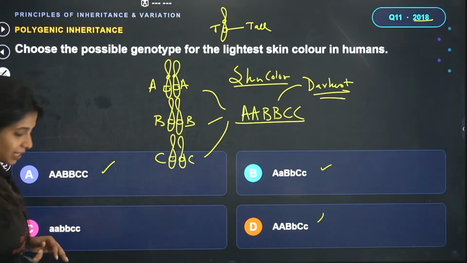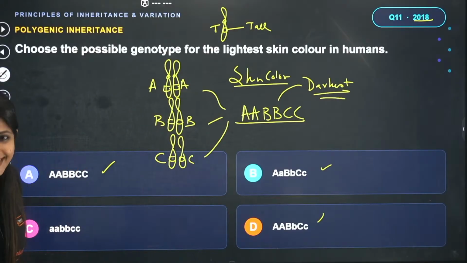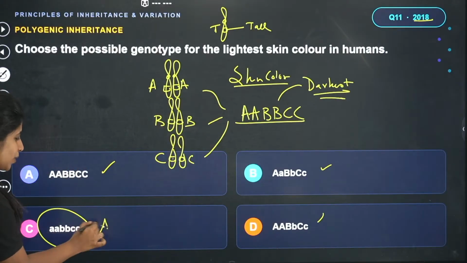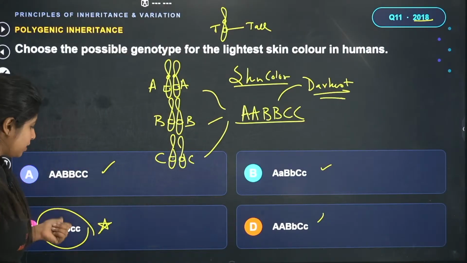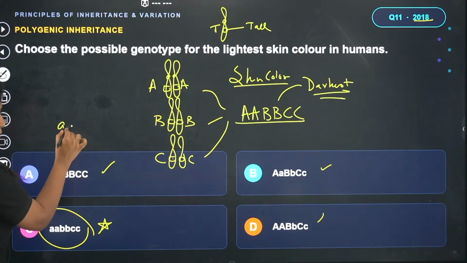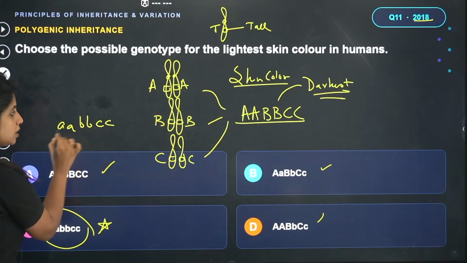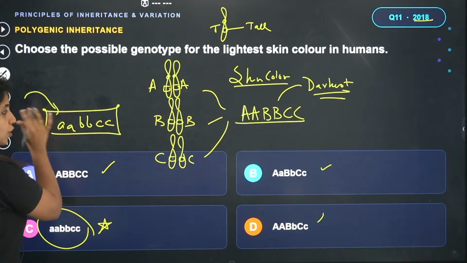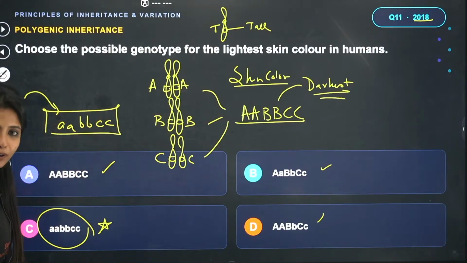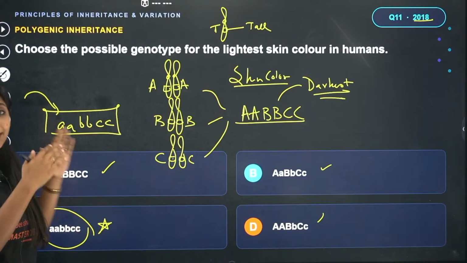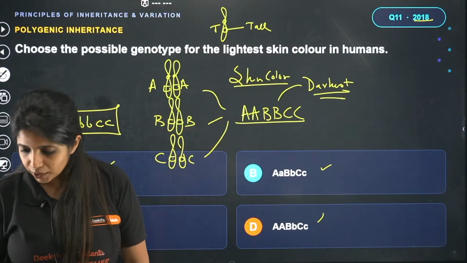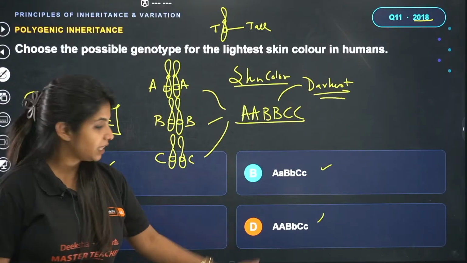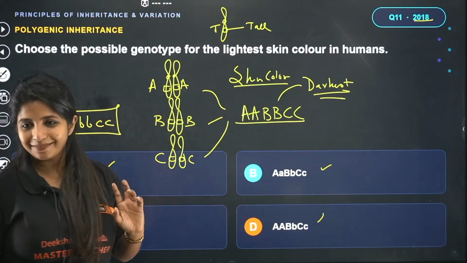Okay, Sania says C is the answer. Yes, Sania understood the basics and has bagged it. Perfect. C is going to be the answer. What is C? Small a, small b, small c. Whenever you have a combination of all the recessive alleles, the small alleles, it is going to have the lightest skin tone. If you have the darkest one, then it should be all the capital alleles together. Got it? And this is the middle one.